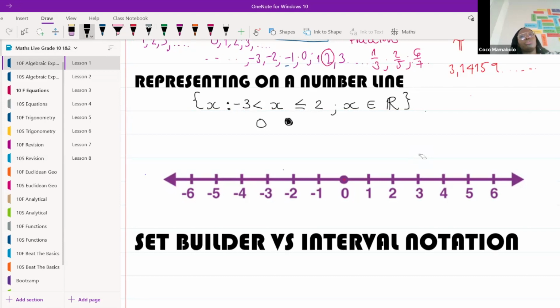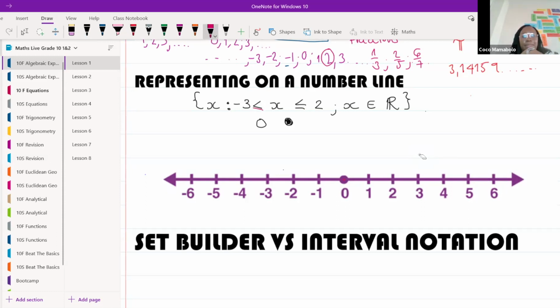Open or closed? What are we thinking? Closed, I think, but remember, we can only close it if it's also equal to.